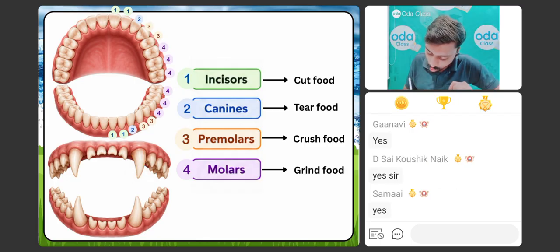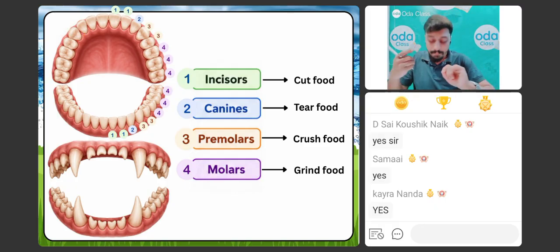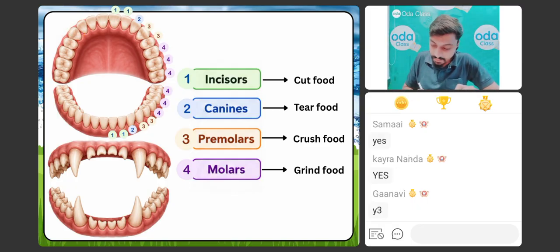ठीक है, मैं यहाँ पे दिखा रहा हूँ on the screen. These are your canines. ठीक है, ये canines है यहाँ पे. Number 3, these are your canines. They are very sharp and you can tear it very carefully.